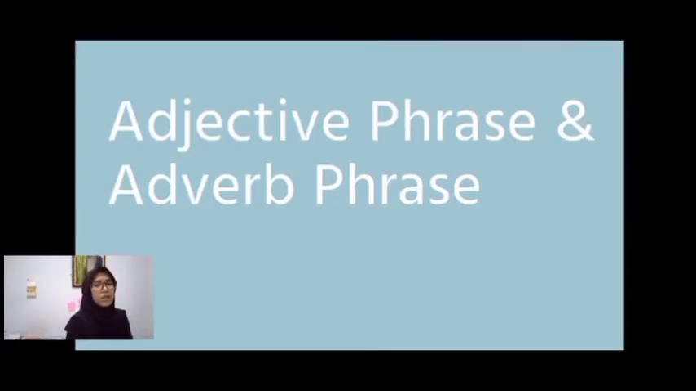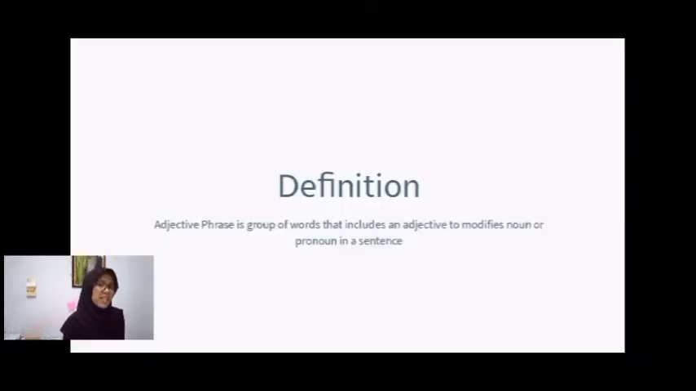Assalamualaikum warahmatullahi wabarakatuh. For the next discussion, I would like to explain about adjective phrase and adverb phrase. Before we come to the further discussion, let's take a look at the definition first. So, adjective phrase is a group of words that includes an adjective to modify a noun or pronoun in a sentence. For example, red hair. Red is the adjective and it modifies the noun hair. And like black pocket, black is the adjective and it modifies the noun pocket.